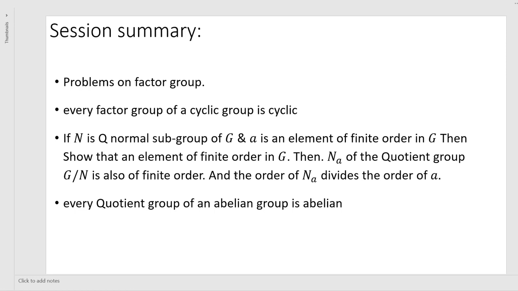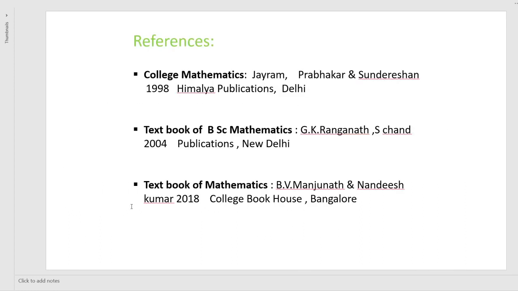So in this session, we discussed the problems on factor groups. Every factor group of a cyclic group is cyclic. If N is a normal subgroup of G and a is an element of finite order in G, then we showed that the order of Na divides the order of a, and every quotient group of an abelian group is abelian.